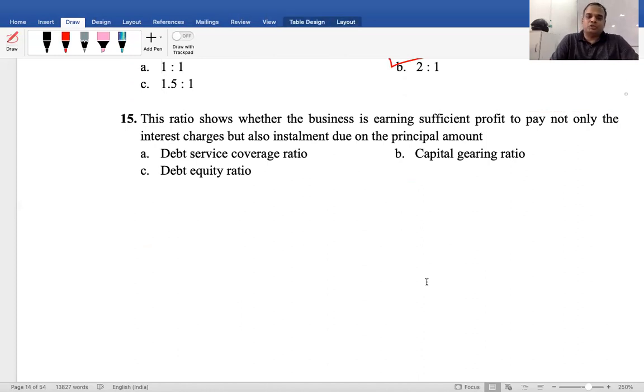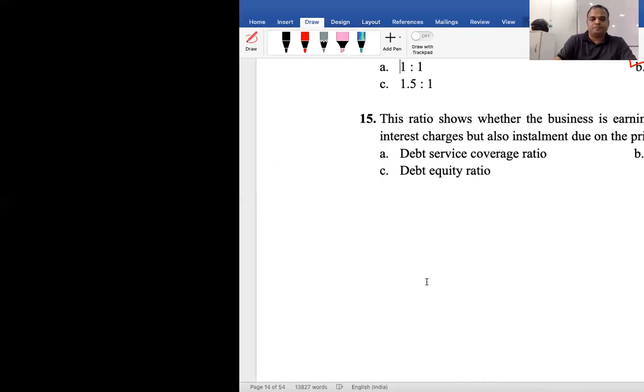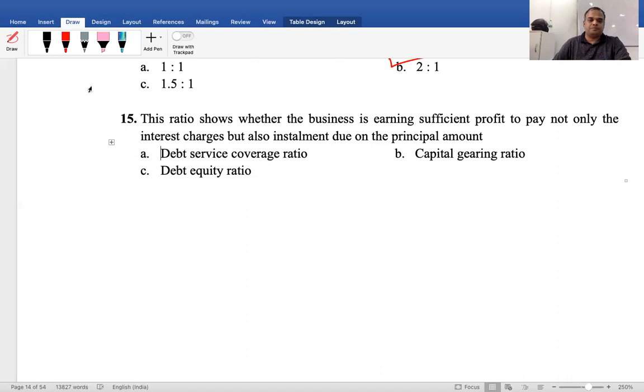This ratio shows whether the business is earning sufficient profit to pay not only the interest charges, but also the principal amount due. Debt service ratio, capital gearing ratio, debt equity ratio. Again, debt service coverage ratio.